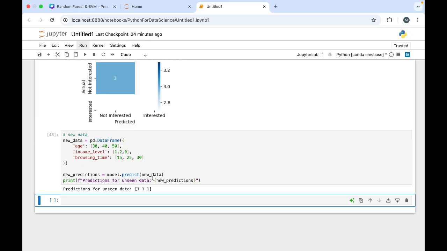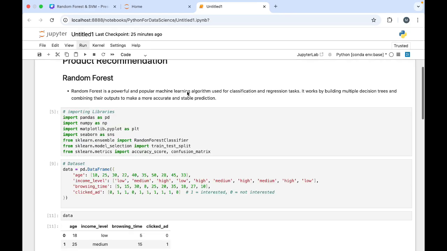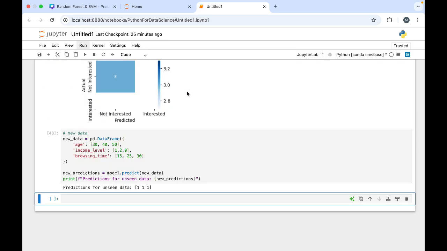What should we learn from this? Okay, let's create a summary. What are the key takeaways? We prepared data, used a random forest classifier, then evaluated the model for accuracy, and then made predictions on the new data. So this is a product recommendation mini project you can say.